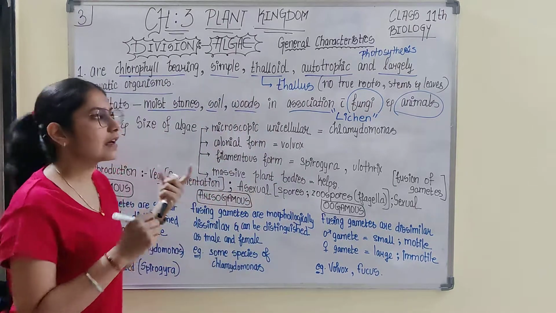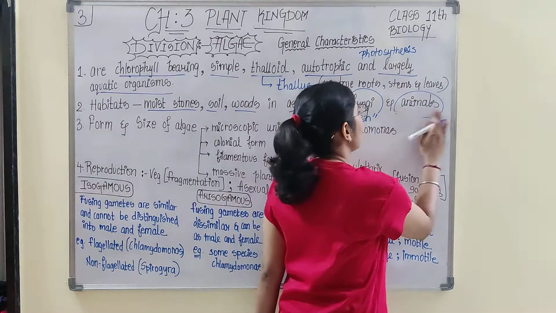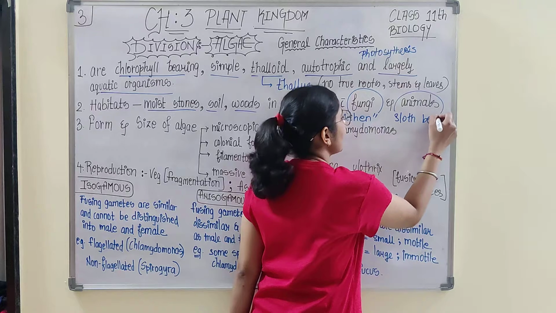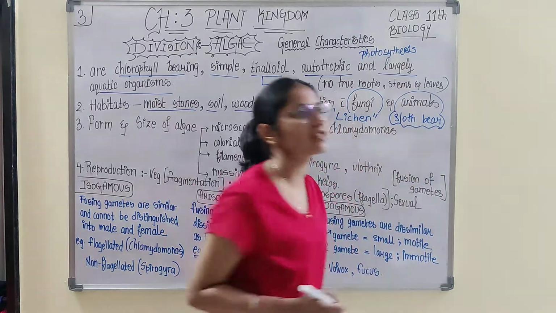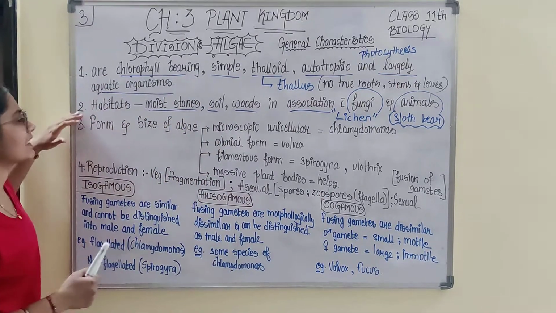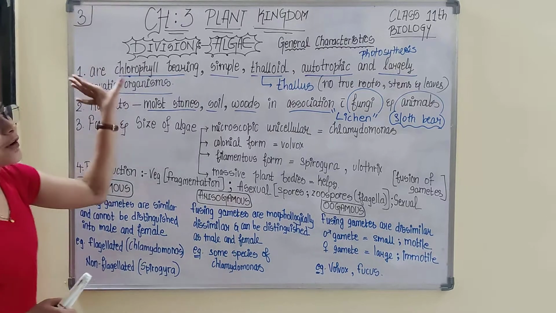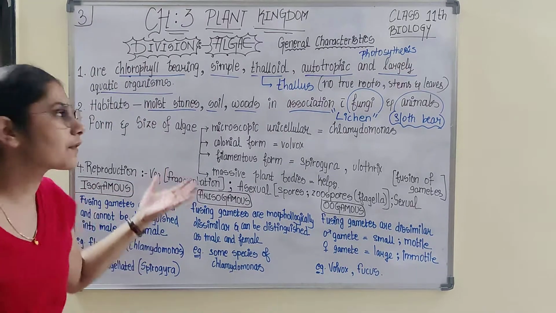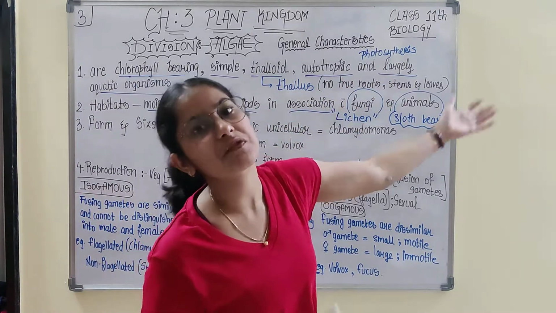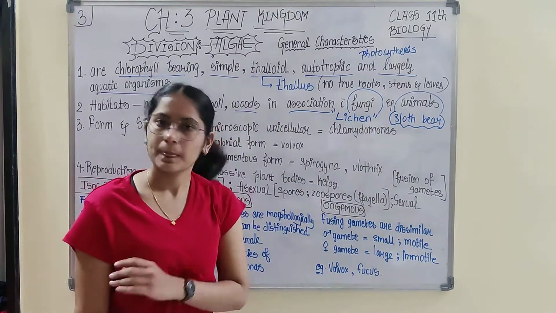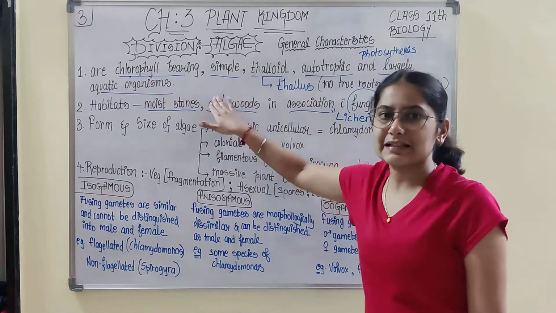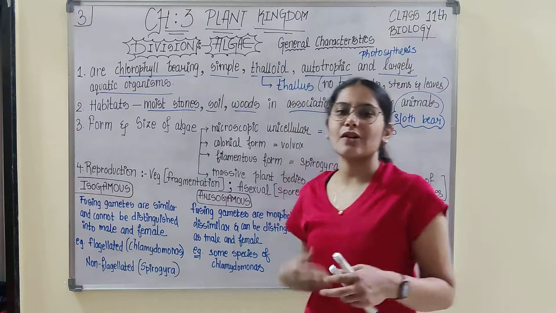And when algae associate with animals, for example, which animal? For example, the sloth bear. The algae forms an association with the sloth bear. So the thing is, algae, apart from the aquatic environment, is also found on moist stone, soil, wood, in association with fungi forming lichen, and in association with certain animals, for example, the sloth bear. Habitat done, their general morphological characteristics done.